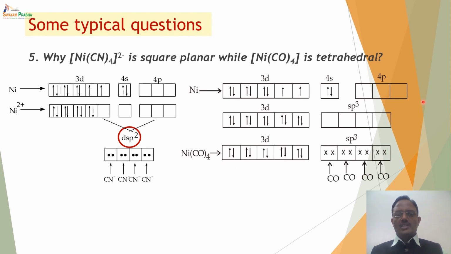But in case of Ni(CO)4, nickel is in 0 oxidation state, and since it is 0 oxidation state, these two electrons remain over there. Since carbonyl is a strong field ligand, it will make these two electrons pair up in the 3d subshell. As a result, now you have the 4s vacated and the 4p empty orbitals. They undergo sp3 hybridization, and as a result of sp3 hybridization, the geometry is tetrahedral.